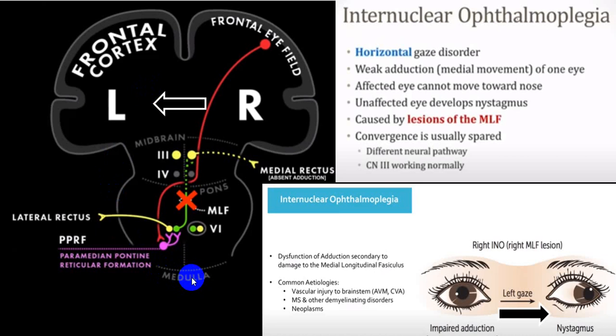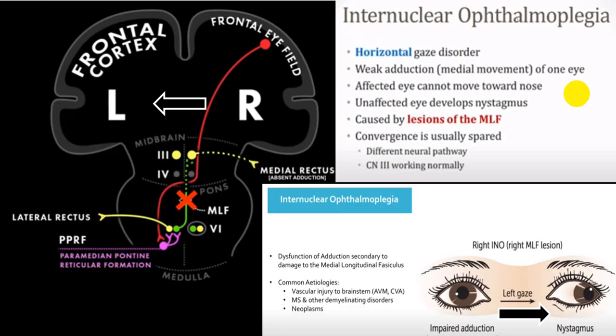We'll be showing you a slide again in that. But independently, if we talk about internuclear ophthalmoplegia, horizontal gaze is absent. That is on the affected side, the person cannot adduct the affected eye while looking towards that side. Means if I cannot look towards the right side, I've got a right side medial longitudinal fascicle gone. So my right eye cannot adduct, and left eye medial rectus can work.